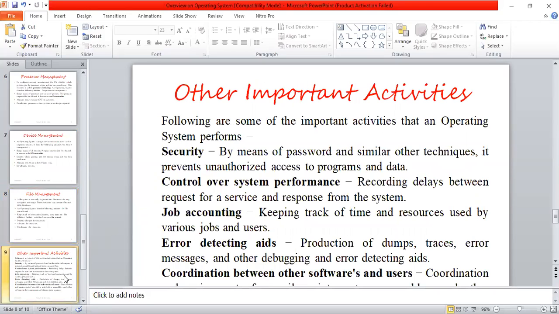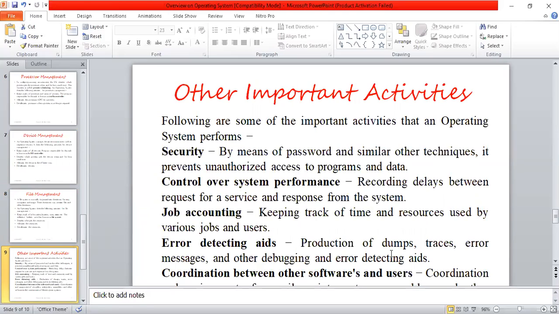Besides these, there are some other important activities. Security by means of passwords and similar techniques prevents unauthorized access to programs and data. Control over system performance means recording delays between a request for a service and the response from the system. Job accounting means keeping track of time and resources used by various jobs and users.